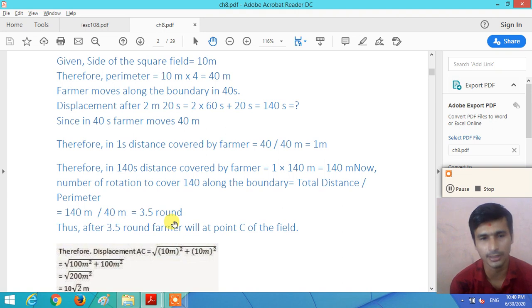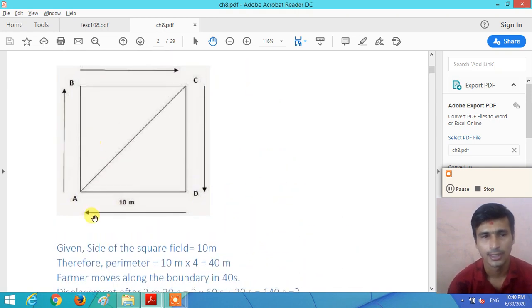So the farmer completes 3 complete rounds and a half round. If it completes the first round, it reaches point A again, the second round, again point A, the third round, point A. And after half of the field it reaches point C. So after 3.5 rounds, the farmer reaches point C.